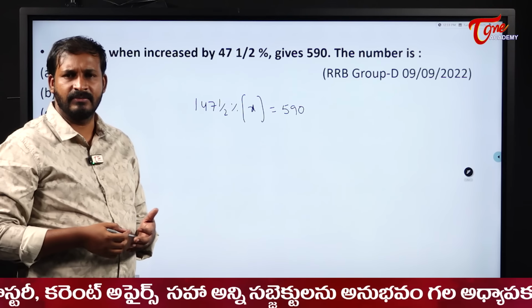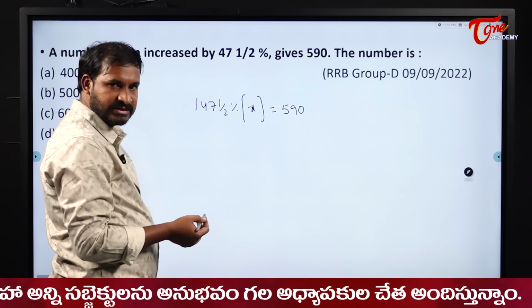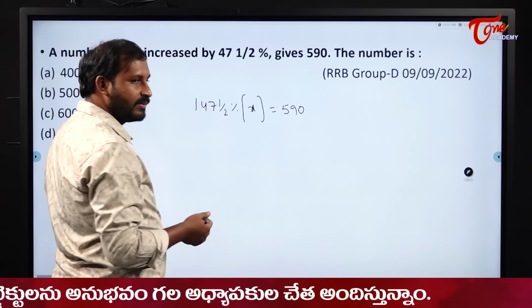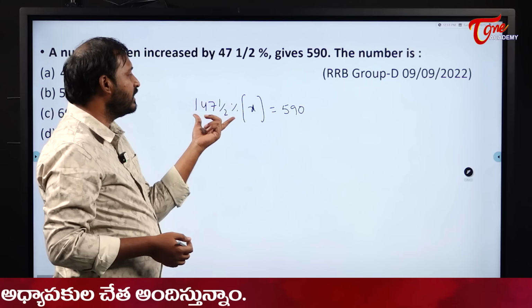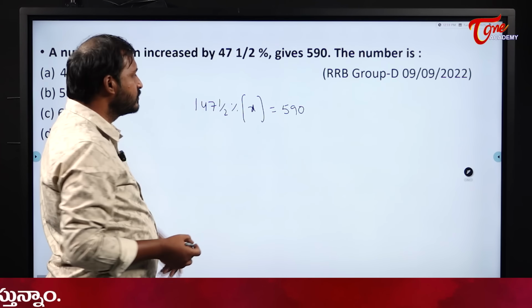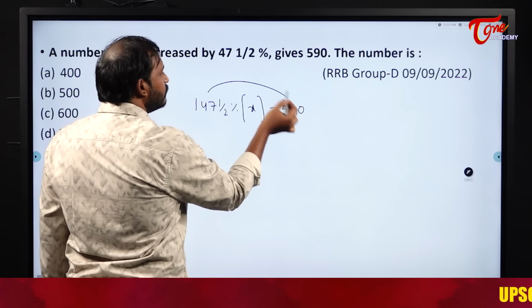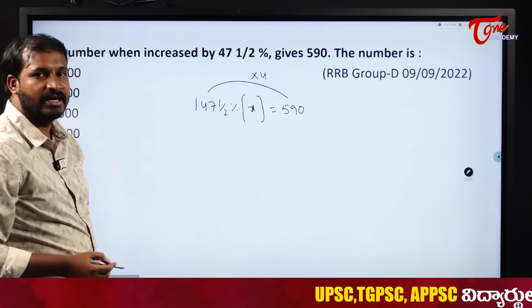You can write it in fraction or percentage, it is up to you. And they are asking us what is 100%. When you multiply it by 2 times, what does it become? 295, right? So 295 into 2. So when you multiply it by 4, it will become 590.